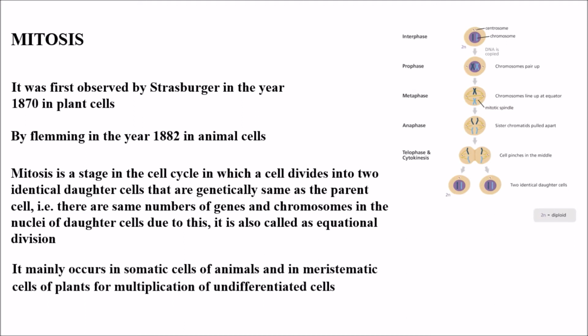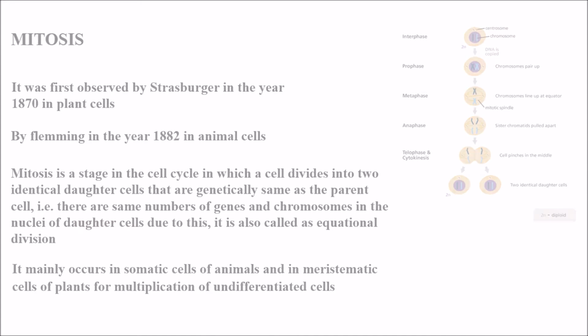It mainly occurs where? It mainly occurs in somatic cells of animals and in meristematic cells of plants for multiplication of undifferentiated cells. So in the somatic cells of animals and in meristematic cells of the plants, we can find mitotic cell division. It helps in the multiplication of undifferentiated cells.